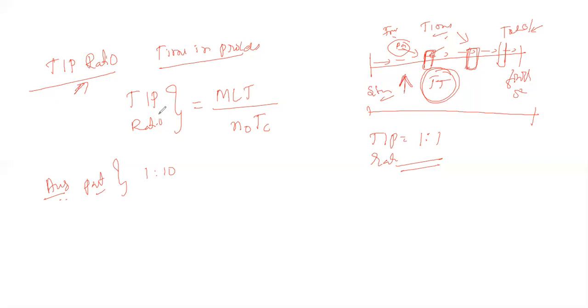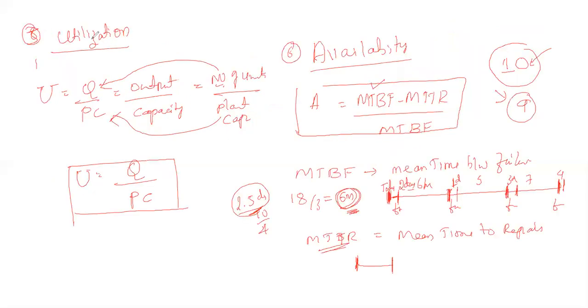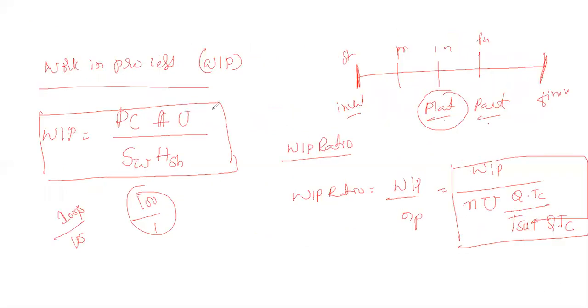These are very important. Please go through these things. Sometimes in the examination they will ask you about these parameters only. So write a mathematical model for utilization, availability, anything. In any of these cases they can ask you. In such cases you need to write the definition, then the mathematical model, and finally describe all the terms involved in this particular mathematical model. By explaining this, you'll get full marks.